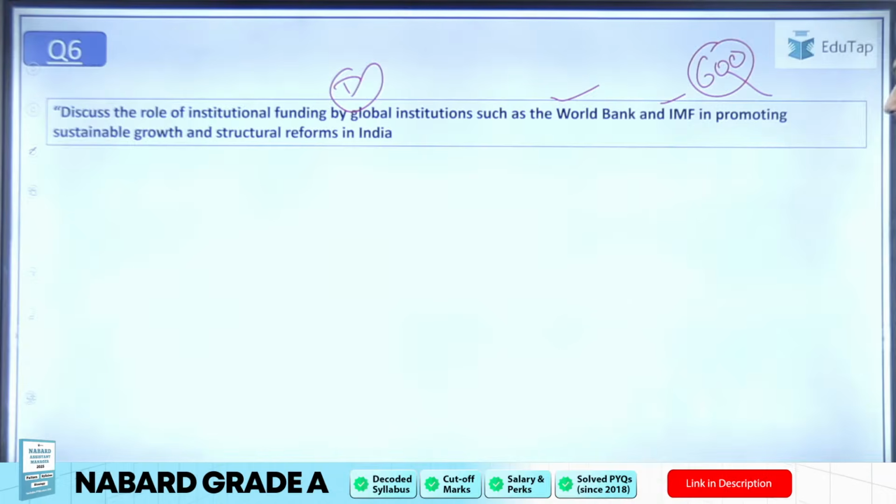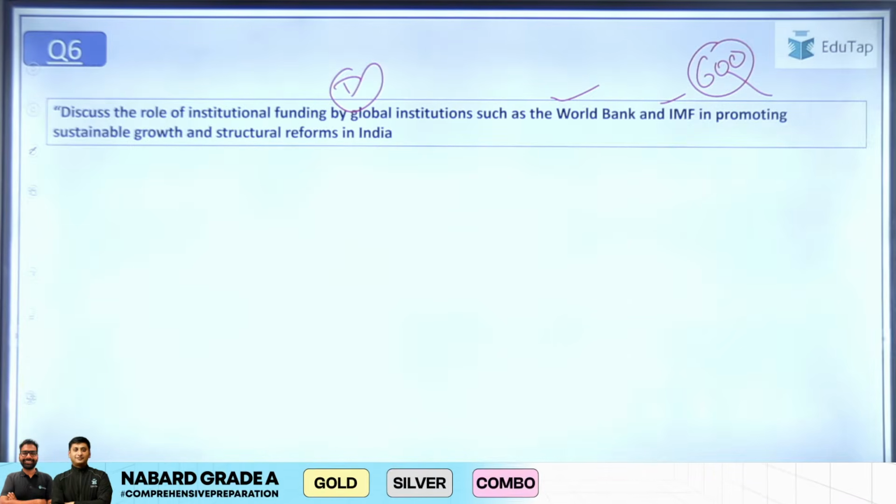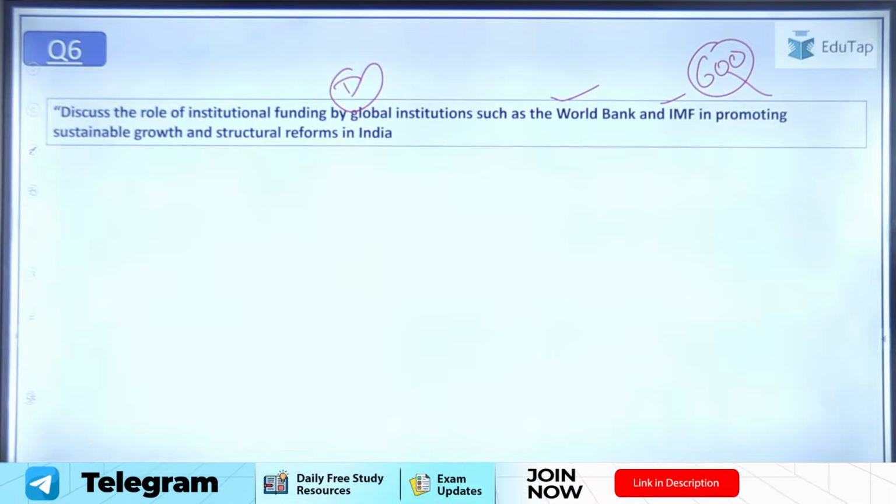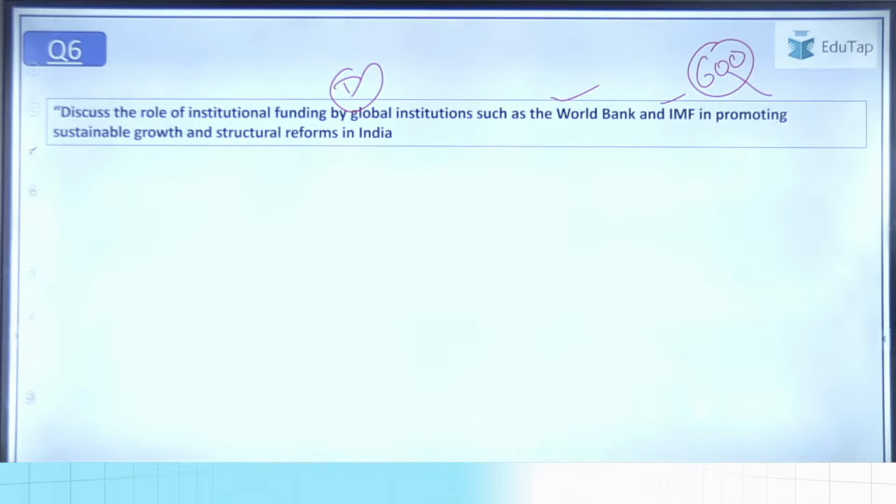वो थोड़ा चैलेंजिंग हो जाता है। So the question is: discuss the role of institutional funding by global institutions such as World Bank and IMF in promoting sustainable growth and structural reforms.